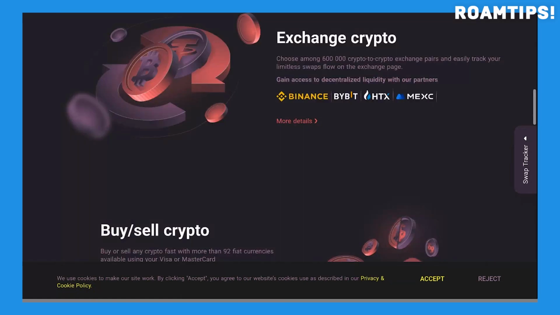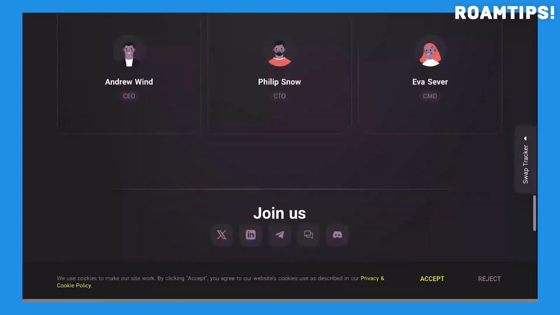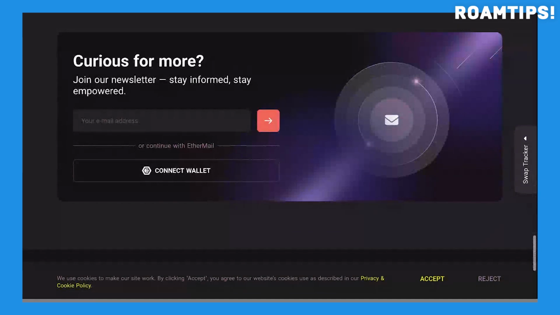This commitment to privacy enhances the overall user experience, making it more accessible and less intimidating for those new to cryptocurrency trading. Furthermore, the absence of registration speeds up the process significantly, allowing for quick and efficient exchanges. With its intuitive interface and clear presentation of information, SwapSpace is designed to be user-friendly, even for beginners.